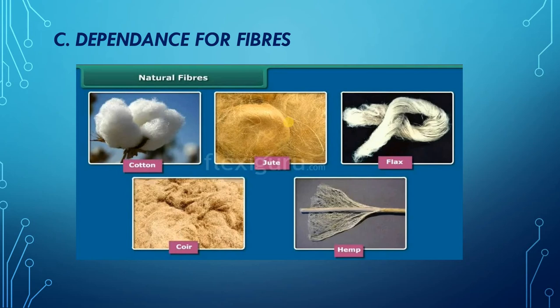Cotton, jute, flax, coir, and hemp are the important fibers which plants provide. Because India is a tropical country, cotton is required for making fabric or clothes. Jute is used to make gunny bags and ropes. Flax is used to make linen clothes. Hemp is also used for making bags, and coir is used for making baskets, ropes, etc.